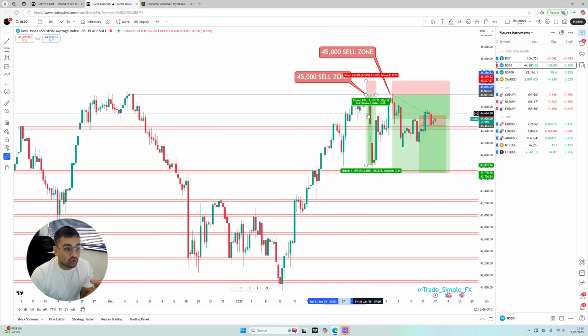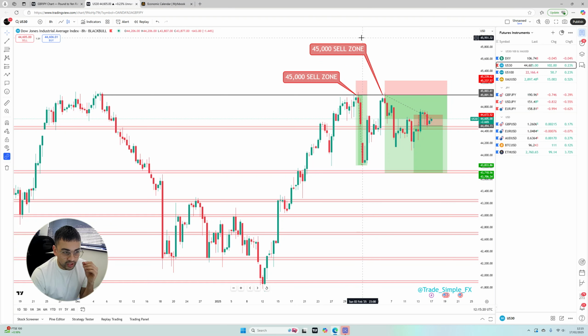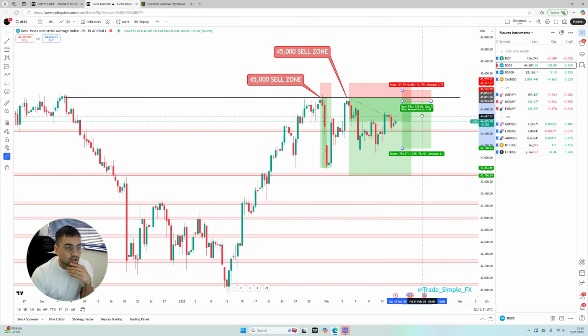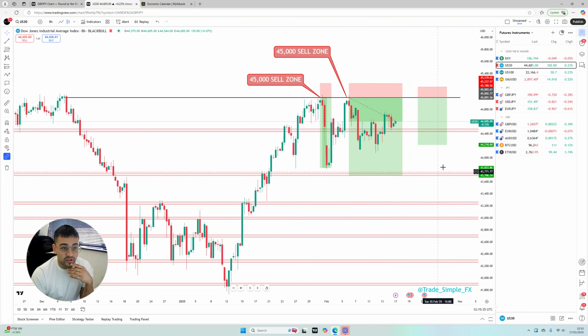Now, we've caught quite a few nice moves. This move here was when we were selling off on the Friday. And then you can see here we had a big market gap and continuation to the downside. That comprised of Trump's tariffs, imposing more tariffs, sanctions and regulations to do with importing and exporting trade. And that's why we saw the USD really take off and stock indices sell off. We then recovered and came back into 45k and then back down. So the method is simply, we're looking to sell from this 45k price. We're looking to target maybe 43.7.